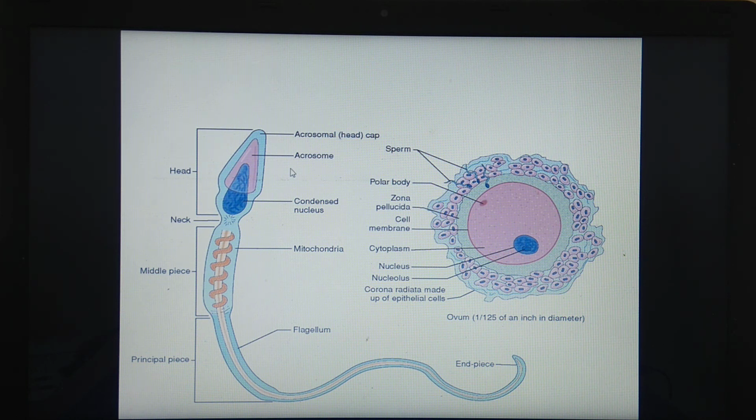As you know, in females, 2 X chromosomes are there. In a male individual, X and Y are the sex chromosomes. So if the sperm consists of a Y chromosome which fuses with the X chromosome of the ovum, it results in formation of a male offspring.